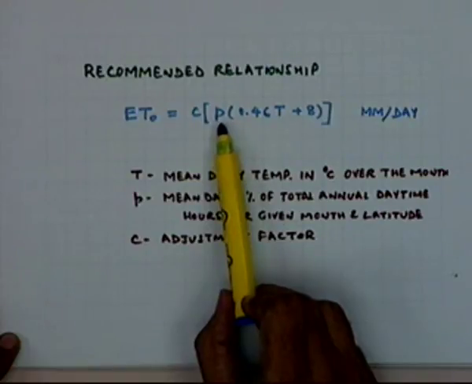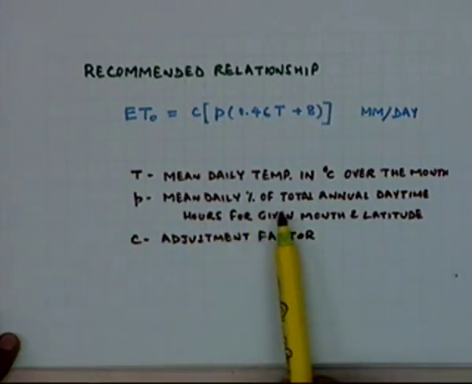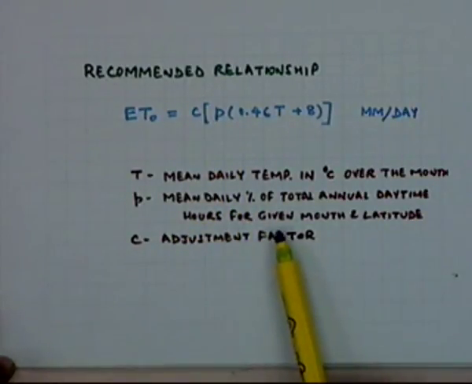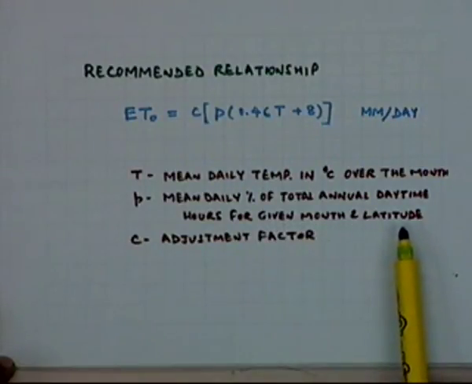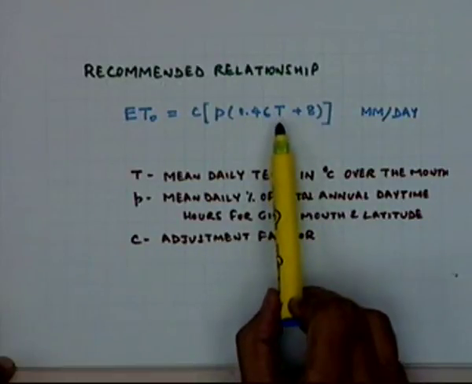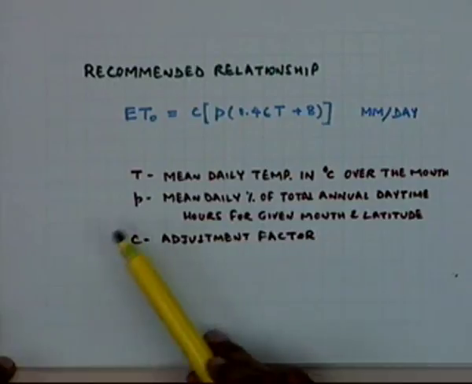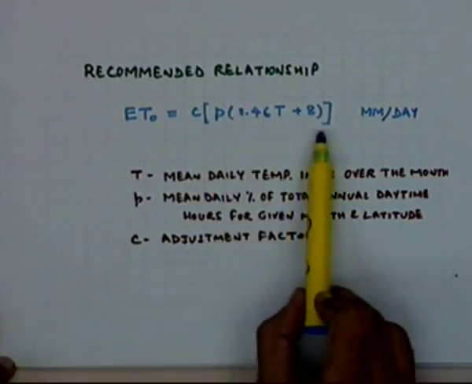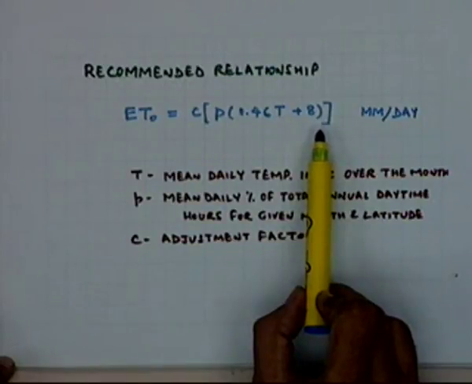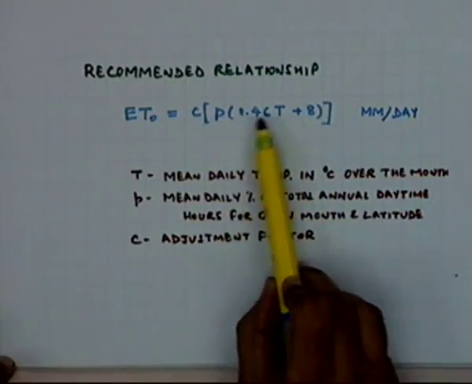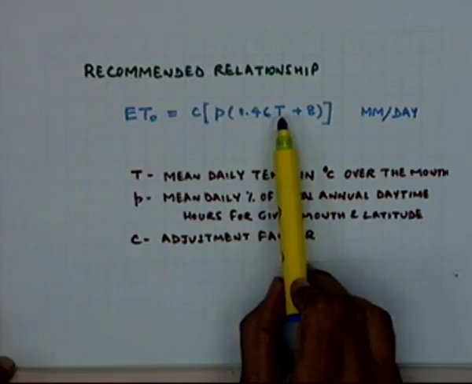The value of P is the mean daily percentage of total annual daytime hours for a given month and latitude, and T is the mean daily temperature in degrees centigrade. As far as this part is concerned, it is still the same. Those are still the two parameters being used.